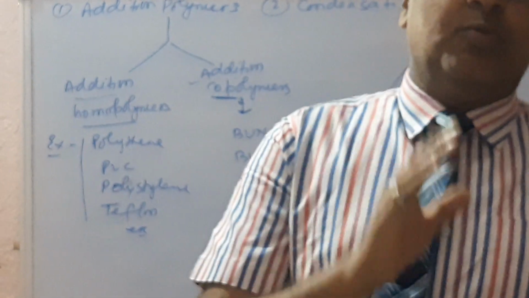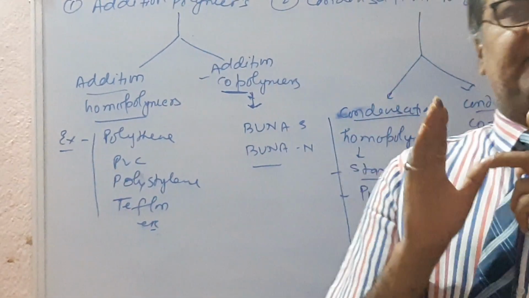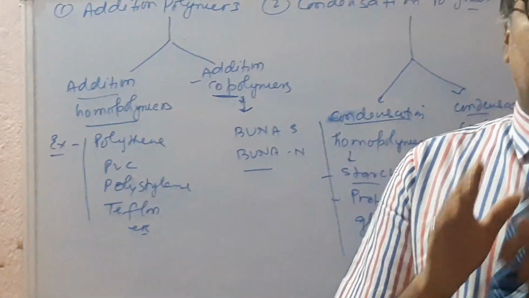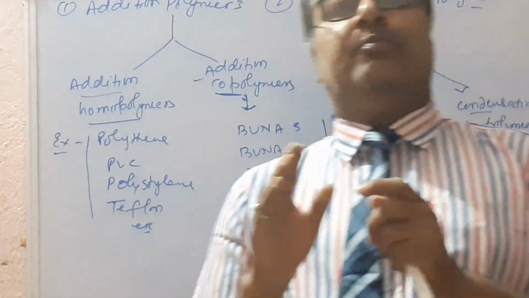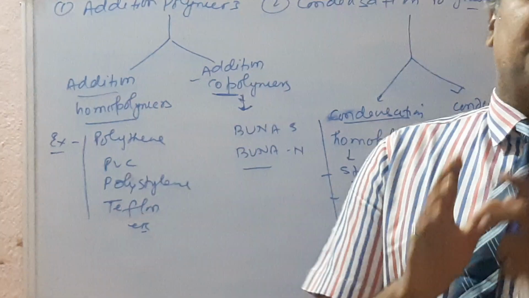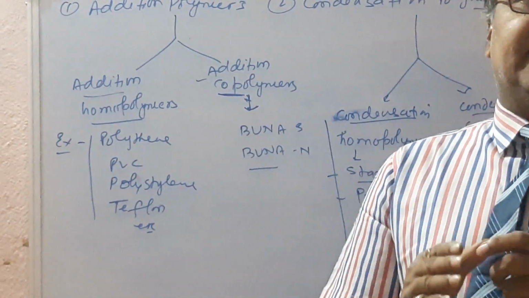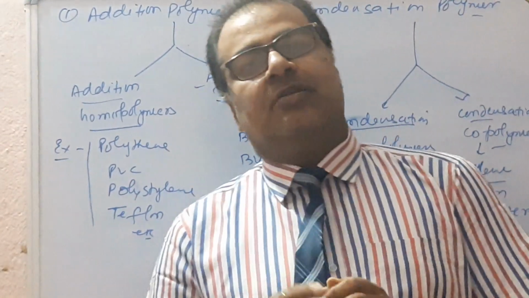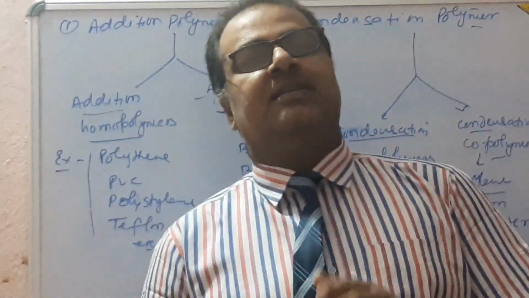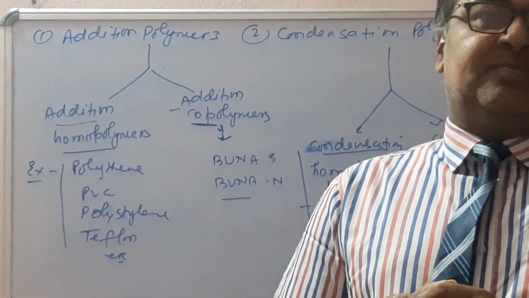So these are the different types of classification of polymers. Number first is homopolymers and copolymers. Second, on the basis of nature or method of formation: natural, semi-synthetic and synthetic. Next, on the basis of shape: linear, branched and cross-linked. Next, on the basis of intermolecular force of attraction: elastomers, fibers, thermosetting plastics and thermoplastic polymers.